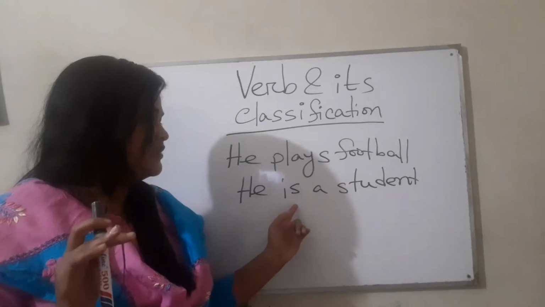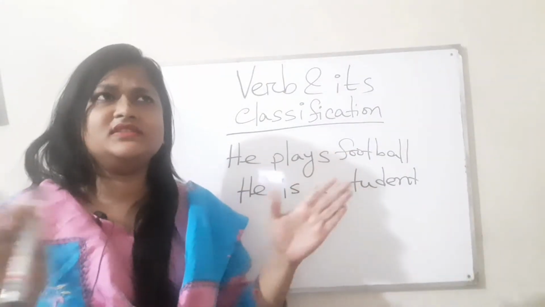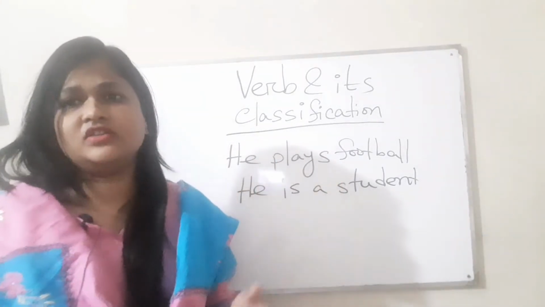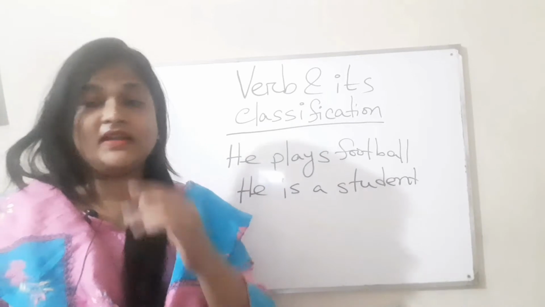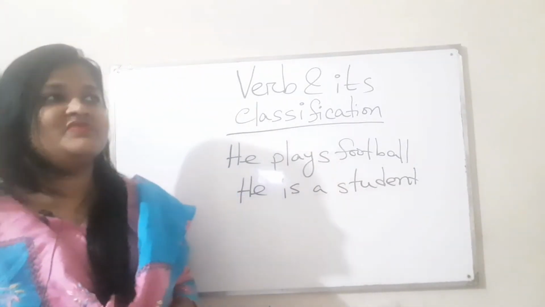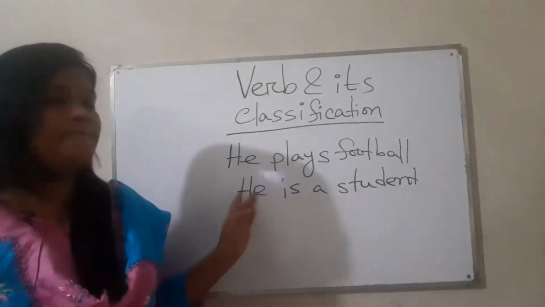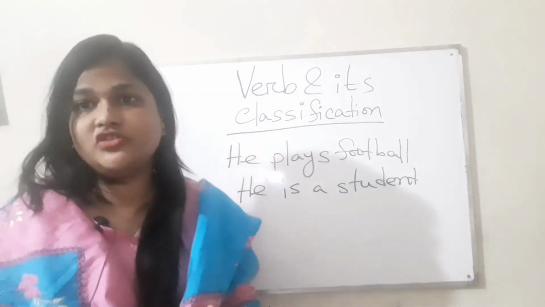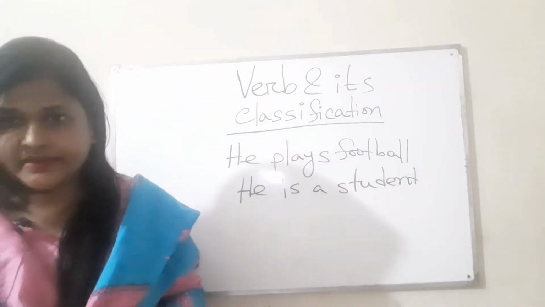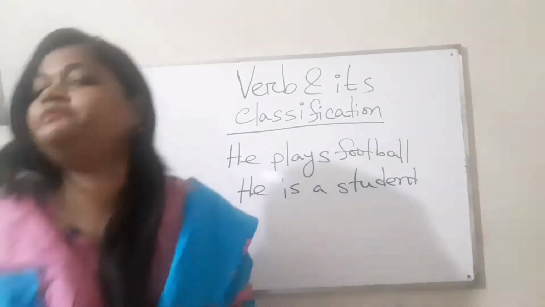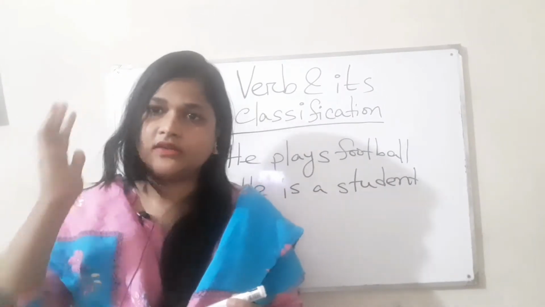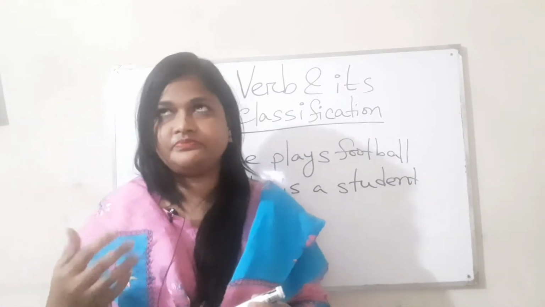The word is doesn't indicate any physical activities, and he is not involved in any kind of activities. But the word is here is a verb. Why? Because it indicates the state or the situation of the person in which he is in. So we can say that verb is a word that indicates not only action but also state.